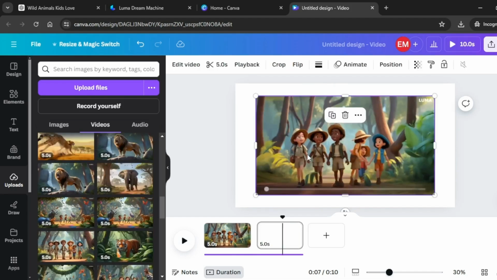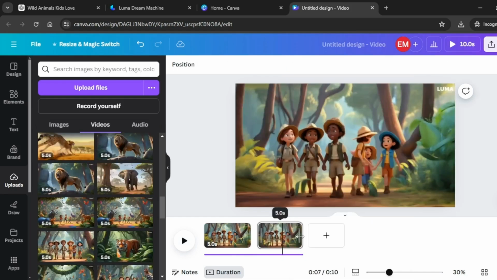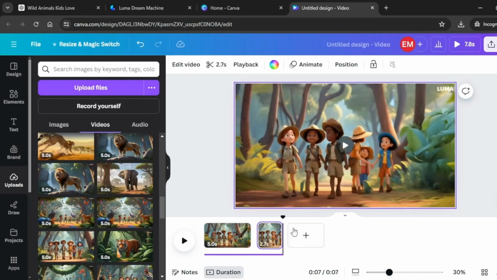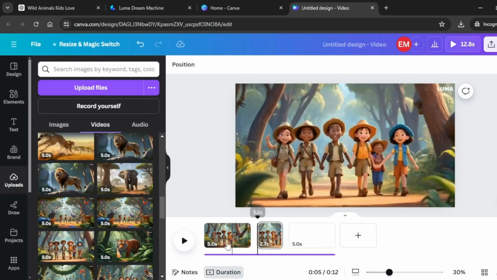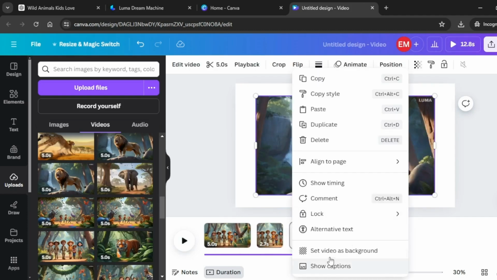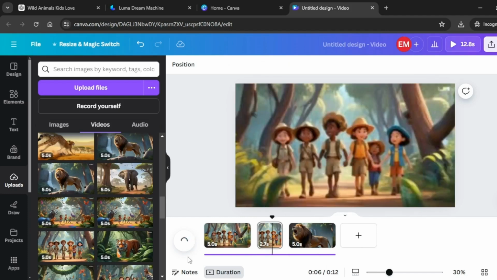I'm going to add this same scene right here to the second scene, reduce the timing of this second scene to this end right here. I think that looks okay. Add another scene, click on add page, and we're going to listen in again. So we're going to pick the lion. I'm going to right click and you're going to set the image as background.